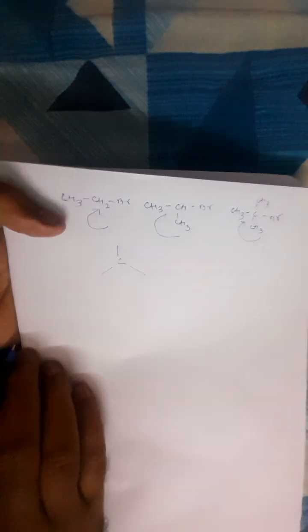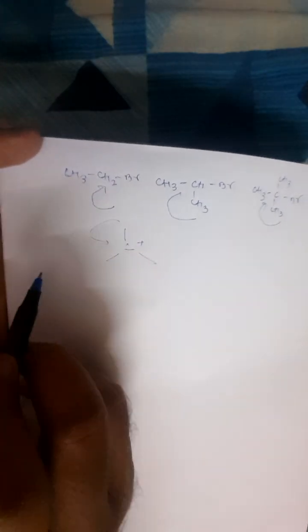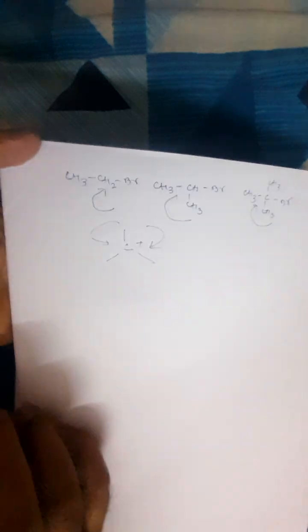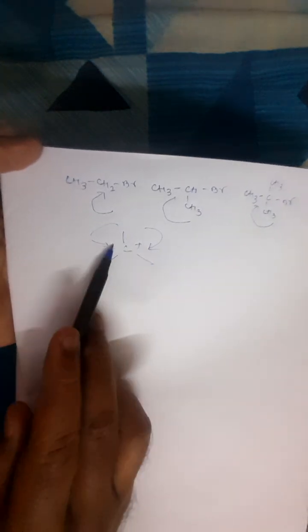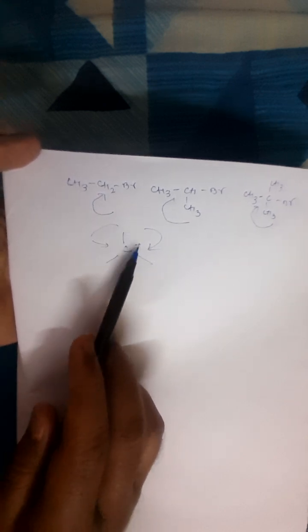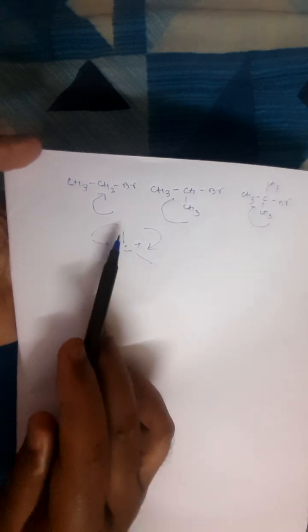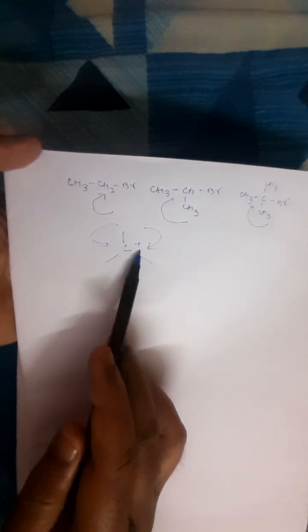The carbocation will be like this, so the attack can come from both sides. Attack can be from this side also, and from this side also. Because attack can come from both sides, it undergoes racemization. SN1 goes through carbocation formation, and it is a planar carbocation, meaning the angle is 120 degrees. So the nucleophile can come from both sides, and that is why it can undergo racemization.